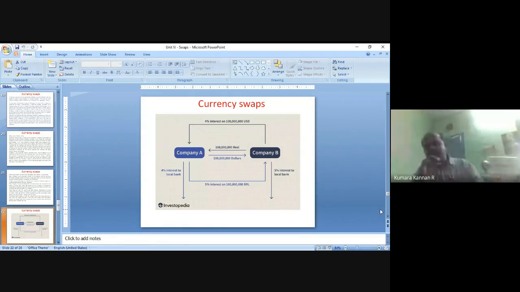So 4% interest on 100 million American dollars will be passed by Brazilian company to the American company, right? So later on, American company after receiving 4% interest from Brazilian company will give the amount to the local bank. Will settle the amount to the local bank. Likewise, Brazilian company after receiving 5% interest from the American company, they will settle the local bank. They will pay this amount to the local bank as interest, right? So this is being called currency swap. This is the mechanism of currency swap.